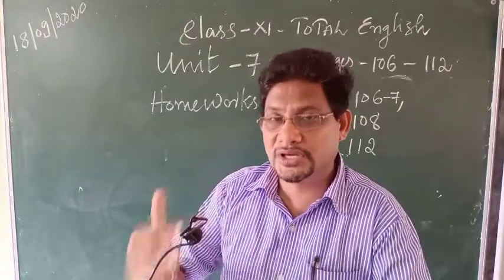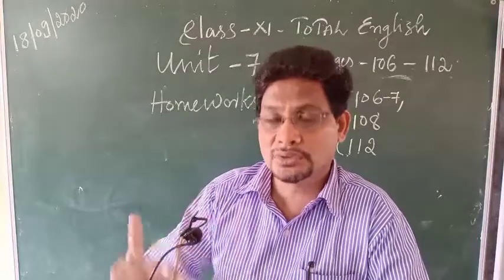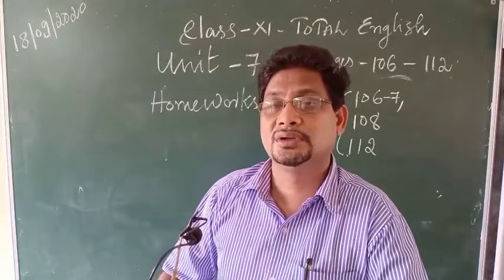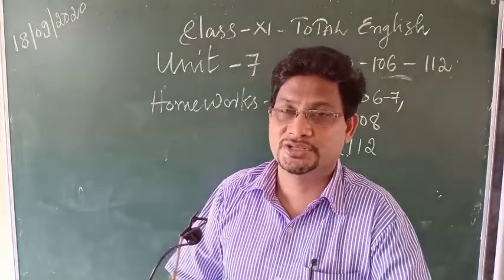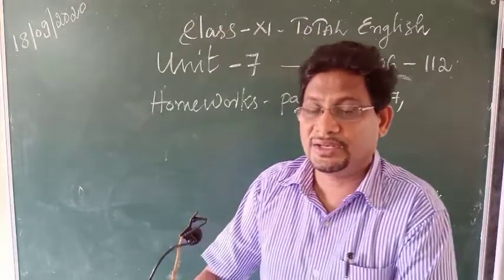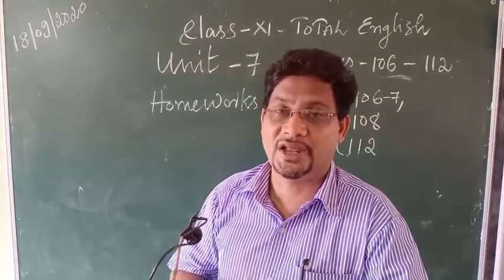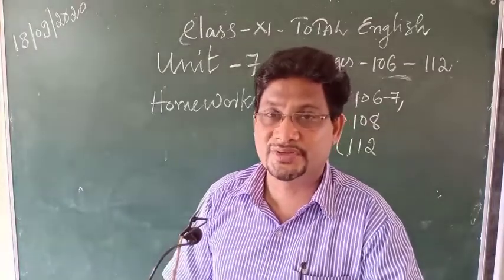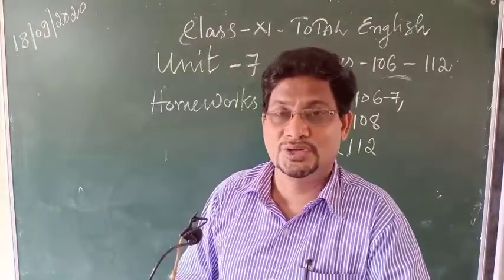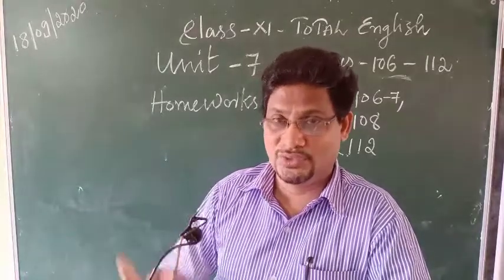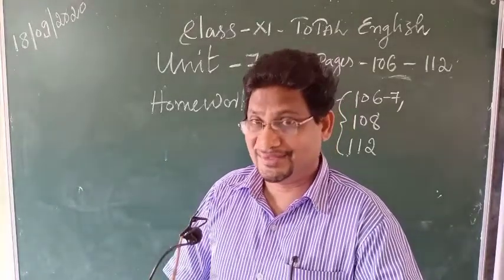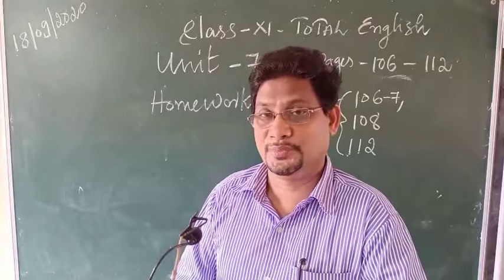What you have to do is read thoroughly, go through these rules and try to understand them. Then, in the second part, we learned about the description of characters. When you describe a person, there are some techniques and points that you need to follow. Descriptive essay. That is what you are supposed to do.